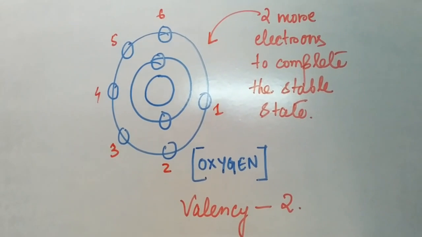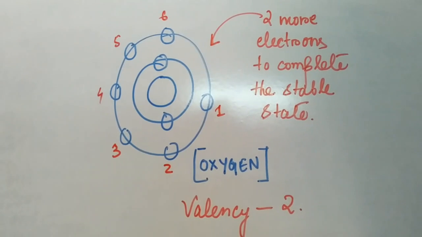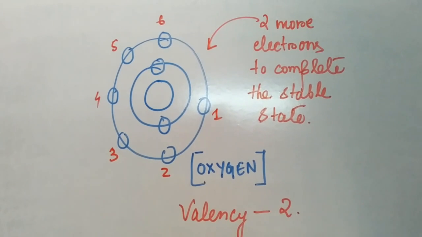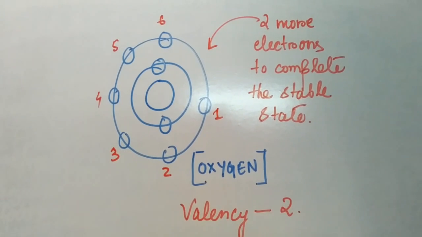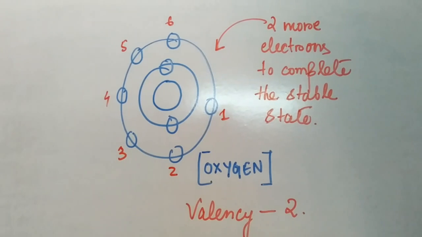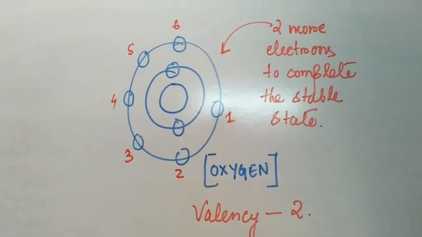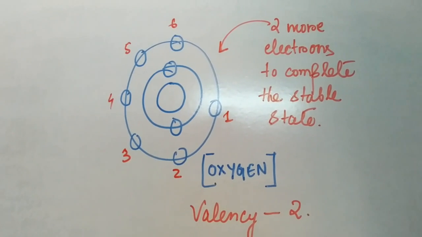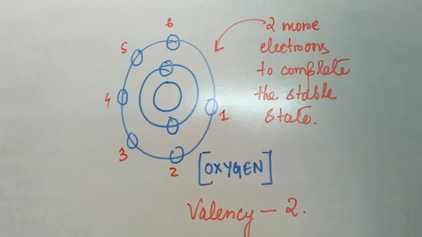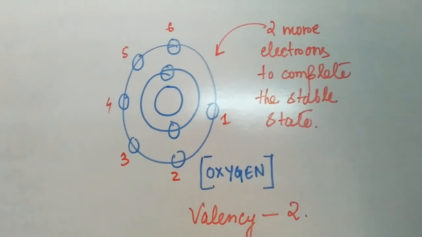Now next is how we will understand how many electrons are there in the last shell, or how we need to memorize how many electrons are there in the last shell and how to calculate this valency. Now we have understood what valency is. Now in order to understand that, we need to learn about the periodic table once more, at least the first 20 elements of the periodic table, so that our understanding becomes easier.